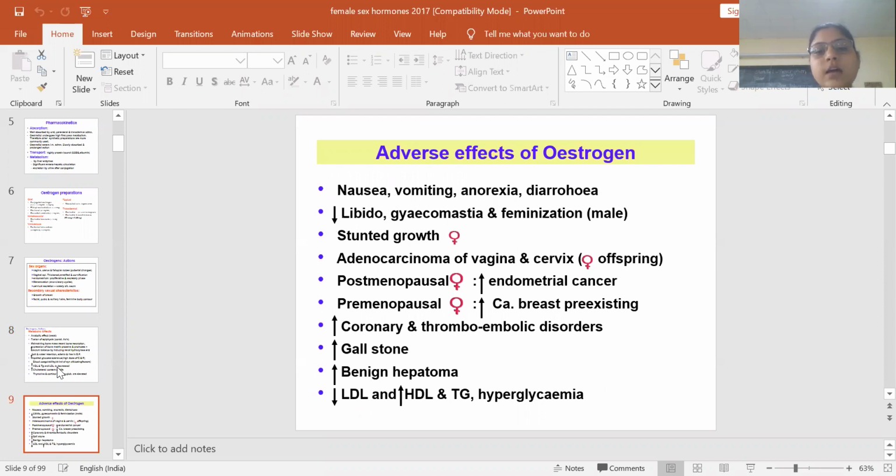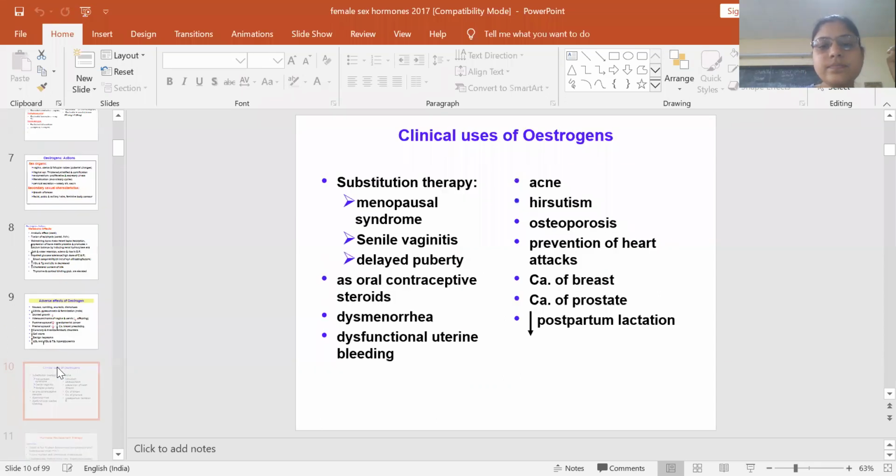Adverse effects will be nausea, vomiting, and there can be stunted growth due to fusion of epiphyses. Gynecomastia can occur, and adenocarcinoma of vagina and cervix can be there due to estrogen. Adverse effects in the offspring: in the female offspring of the mother taking the estrogen, vaginal or cervical carcinoma can occur. There can be increased coronary and thromboembolic disorders, increased gallstone formation, increased HDL and decreased LDL levels.